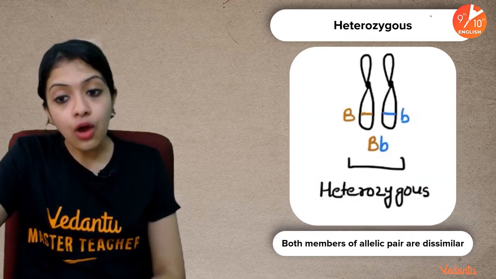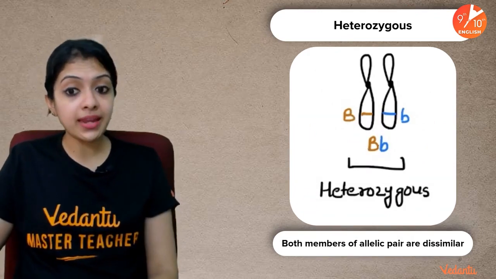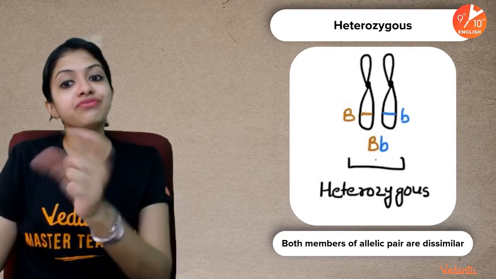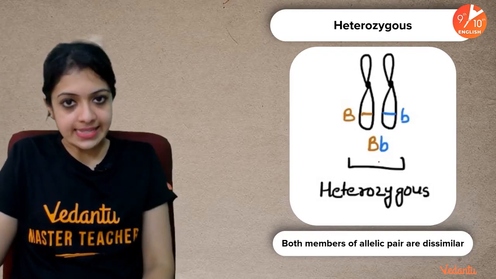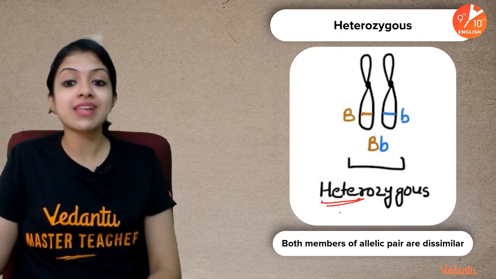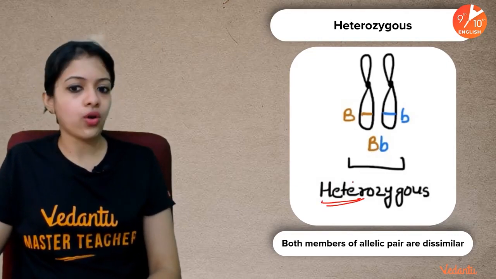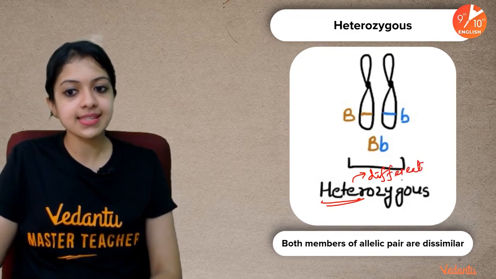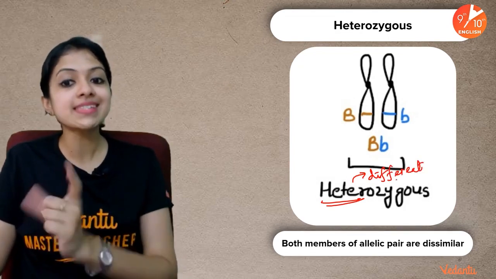Now if it happens to be a combination of one capital B and one small b, different kinds of alleles for the same character, we call it a heterozygous condition. Hetero is different. Homo is similar and hetero is different.